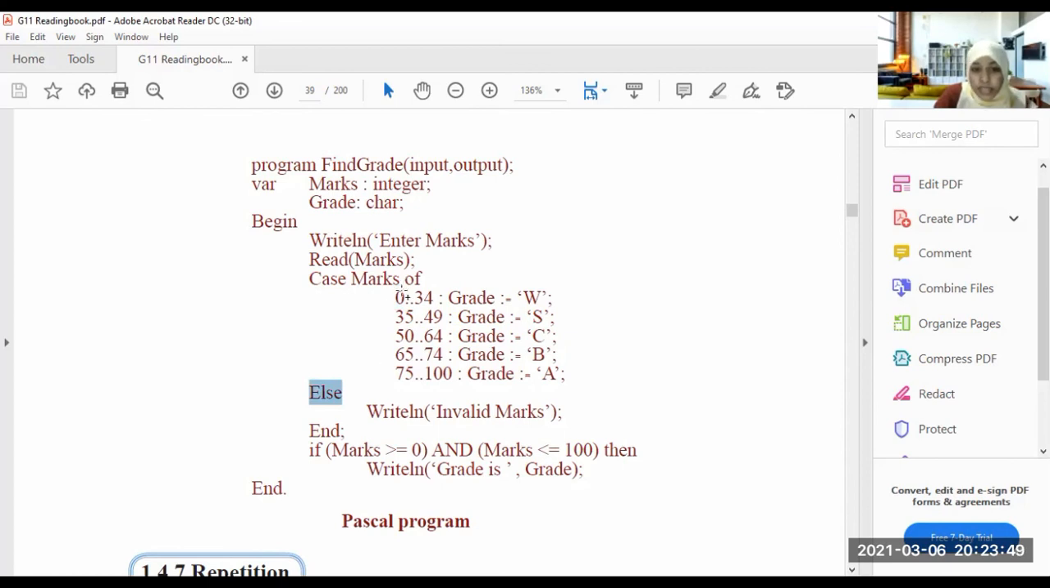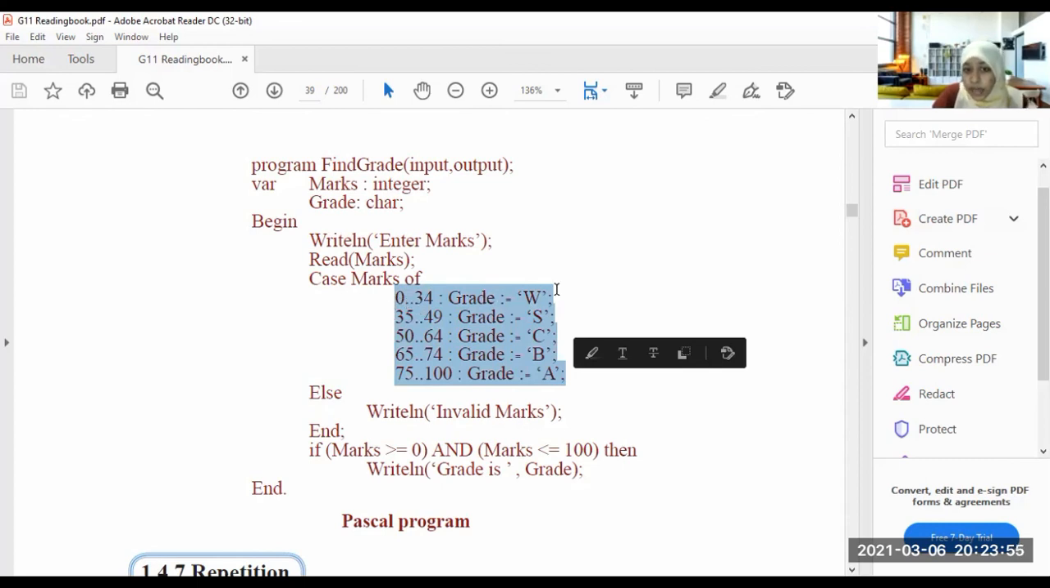If it is not matching any case from these cases. This is case number 1. This is case number 2. This is case number 3. This is case number 4. Okay. So, if this mark is not matching any of the cases below here, what should you do? You should show me invalid marks. It is an invalid marks. End. Now another thing. If it is not matching this one, then invalid marks. End.